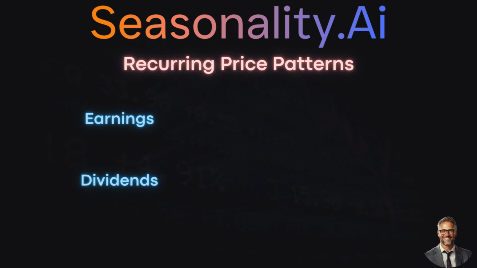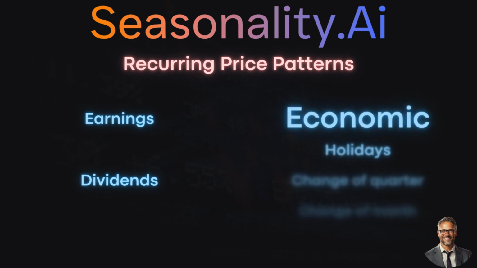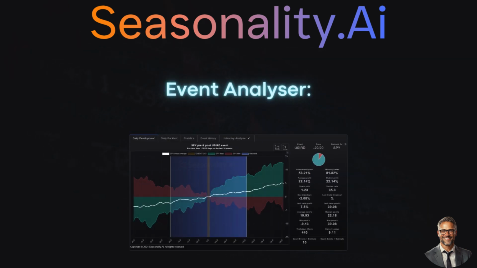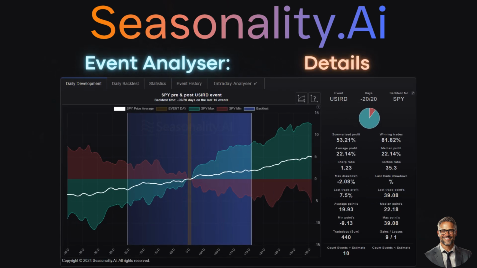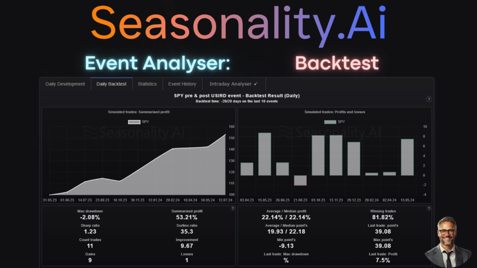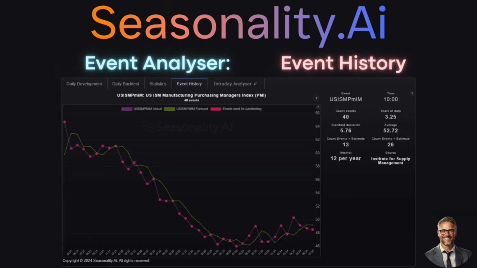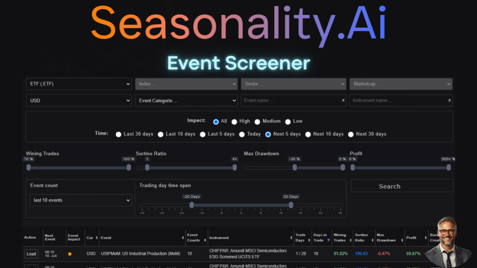Earnings releases and dividend payments are events with a fixed structure, but there are other very interesting event possibilities that can impact stock market prices and offer lucrative opportunities. The Event Analyzer is designed to analyze patterns in the publication of economic indicators. You can position yourself to maximize release dates by identifying repeating price movements. And of course, there is a powerful screening option here too. The Event Screener helps you to identify stocks, indices, currencies, or futures that show repetitive price movements before or after publication.